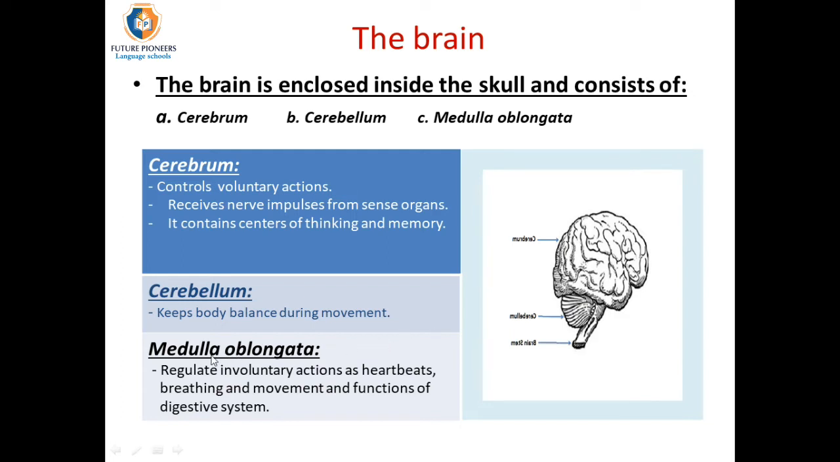And the last part is the medulla oblongata, which is located in front of the cerebellum, and it is responsible for controlling or regulating the involuntary actions of the body, like heartbeats and breathing, and movement and functions of the digestive system, like the movement of small and large intestine muscles.